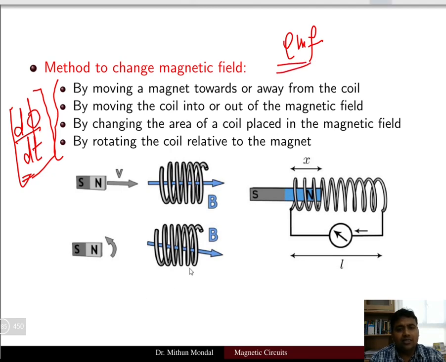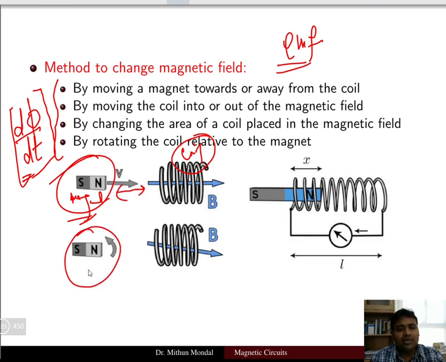So you can see with this diagram, there is a coil and there is a magnet, and this magnet is either moving towards the coil or away from the coil. This magnet is either rotating or the coil is rotating, or there is a change in the area between the coil and the magnet.